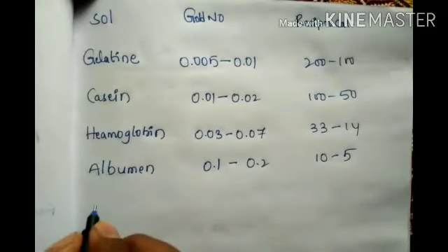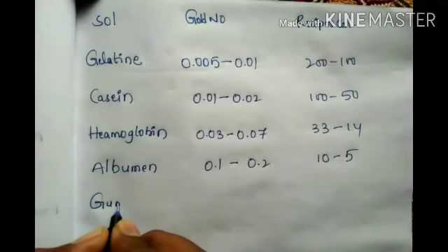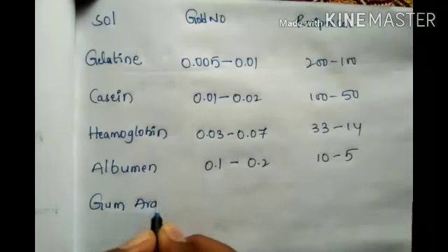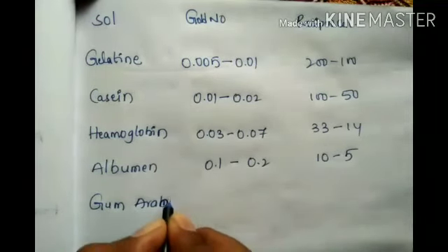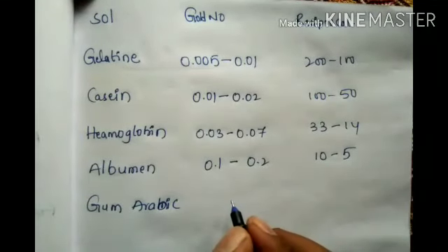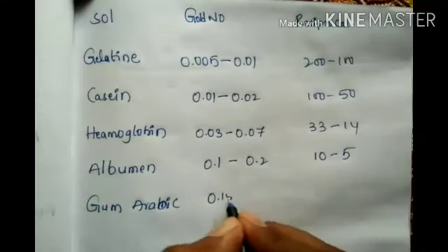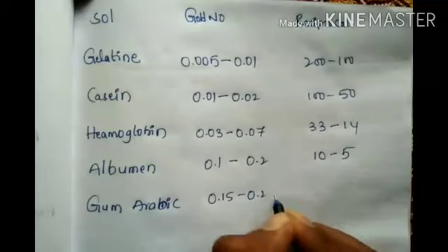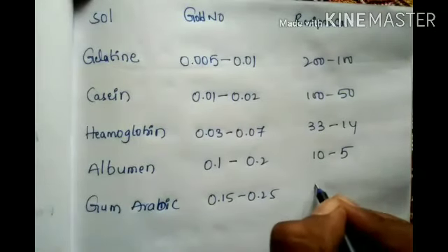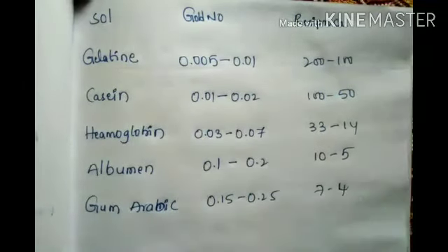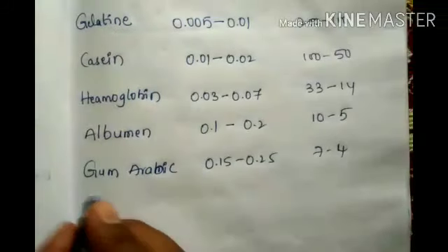For gum arabic, which comes from plants, the gold number is 0.15 to 0.25, reciprocal 7 to 4. And last, potato starch.